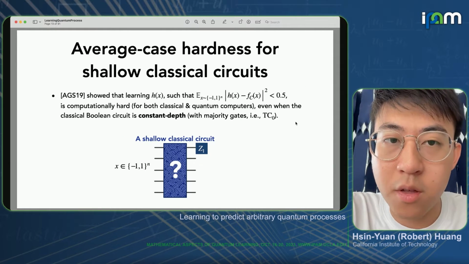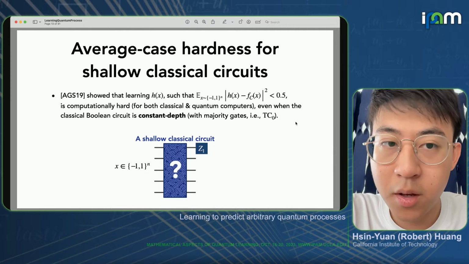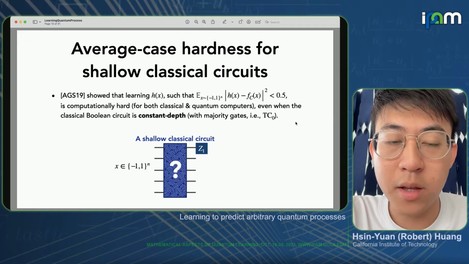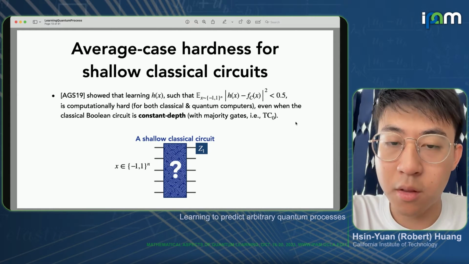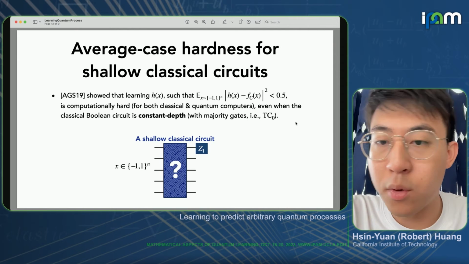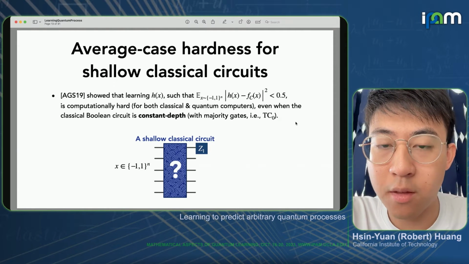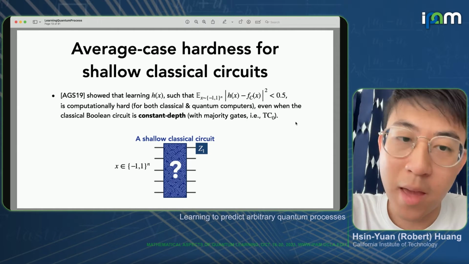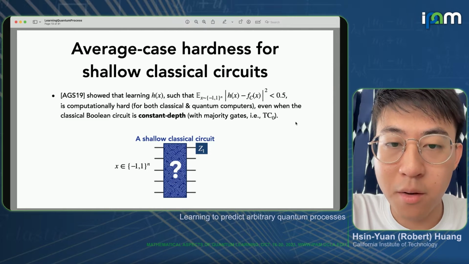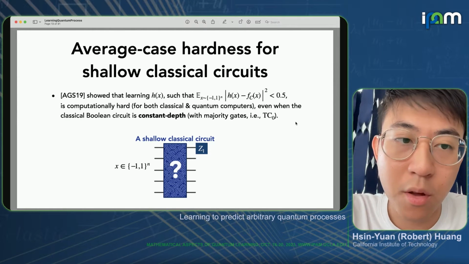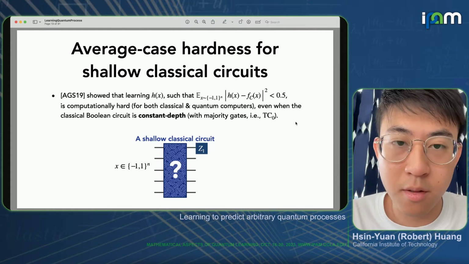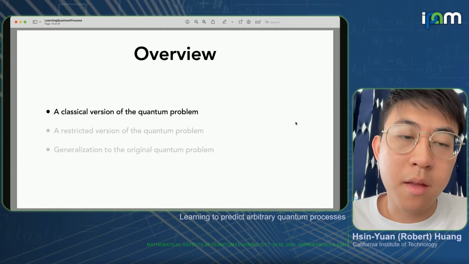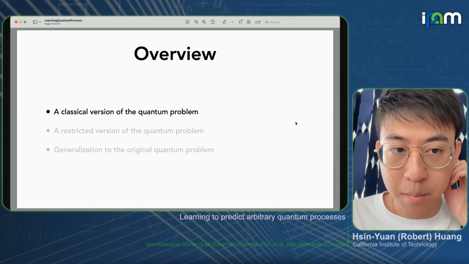And furthermore, there's average case hardness that was known even for a shallow classical circuit. In particular, they showed that if one considers f_C(x), so the circuit C, to be constant depth, say with majority gates, which is known as the classical TC0, then learning to an average error remains computationally hard for both classical and quantum computers. There's a result from around 4 years ago that establishes this, essentially by reducing this problem to learning with error. So now we can see that the classical version of this quantum problem is very hard.